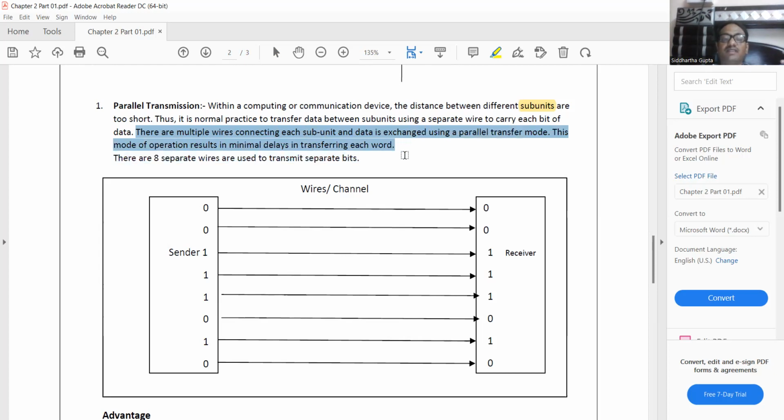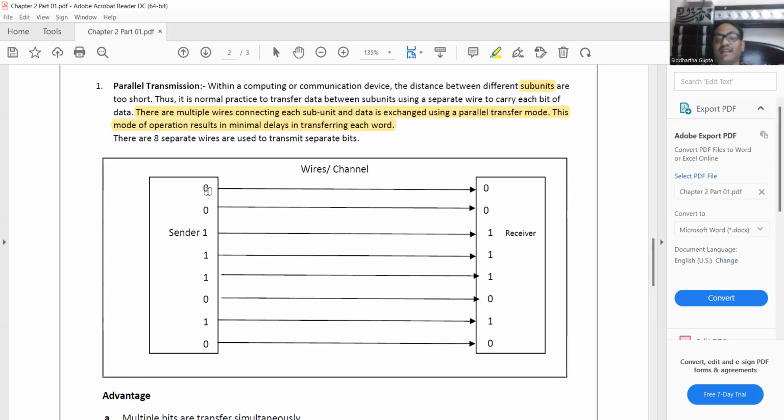The operational result of this mode is minimal delay in transfer of a word. Each wire has to send only a single bit, so it is too quick to send the data. There are 8 separate wires used to transmit 8 separate bits.